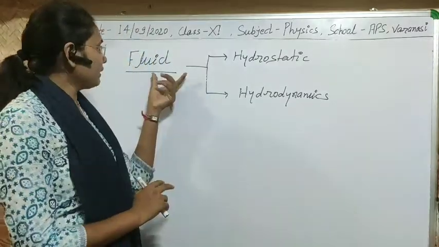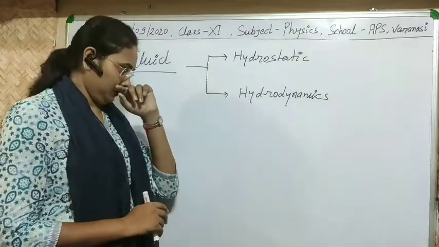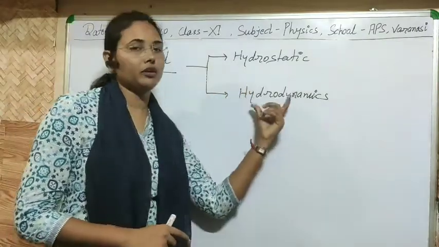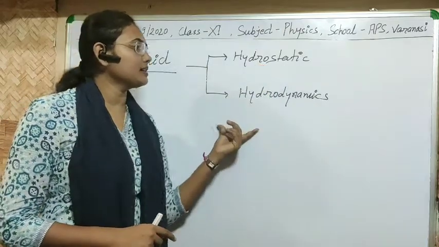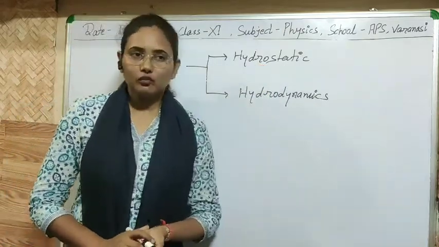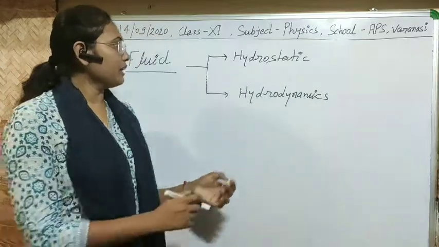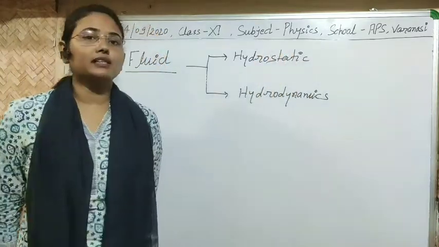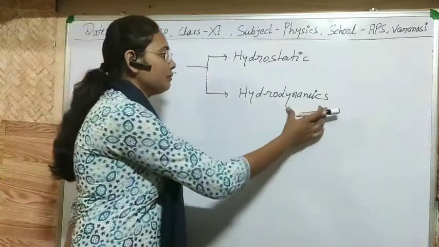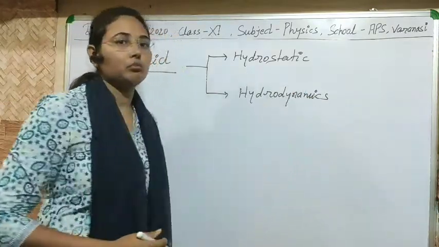Fluid mechanics is of two types. There are two branches of fluid mechanics. First is hydrostatics and second is hydrodynamics. What is hydrostatics? As you know, the meaning of the word static is that a body is at rest, and dynamics means that a body is in motion.